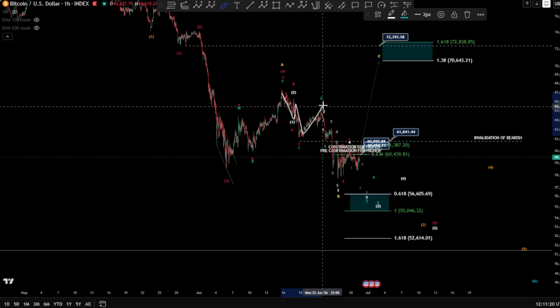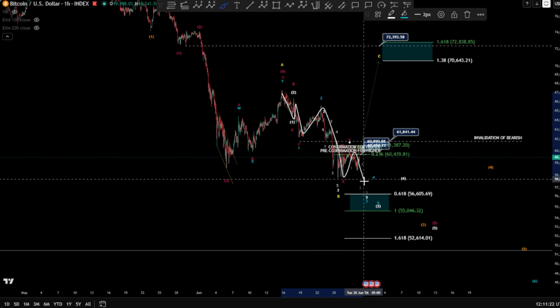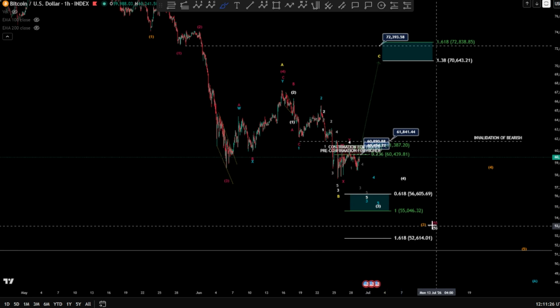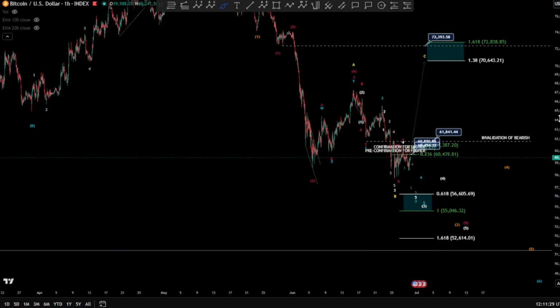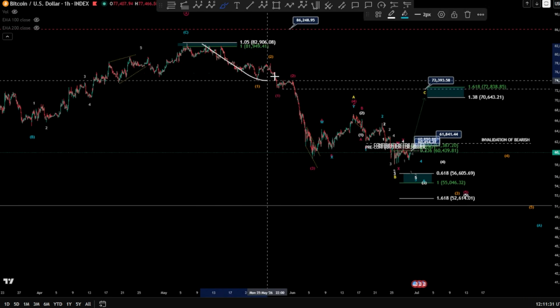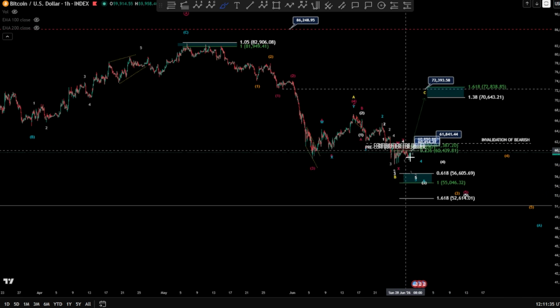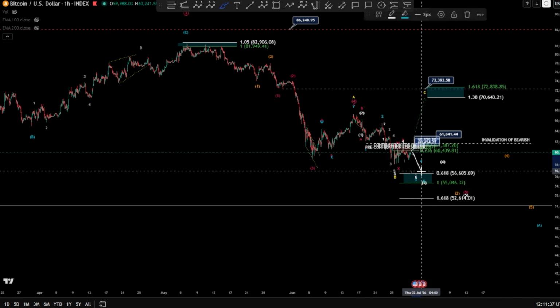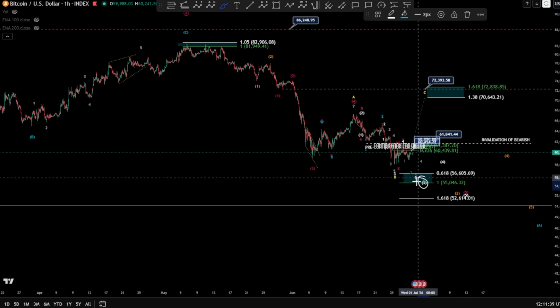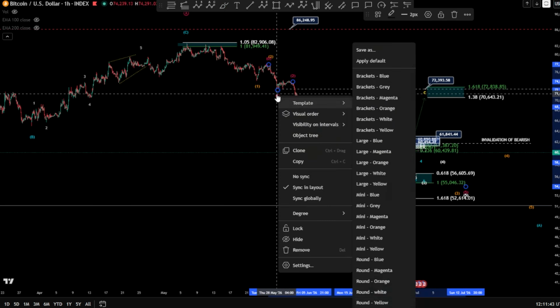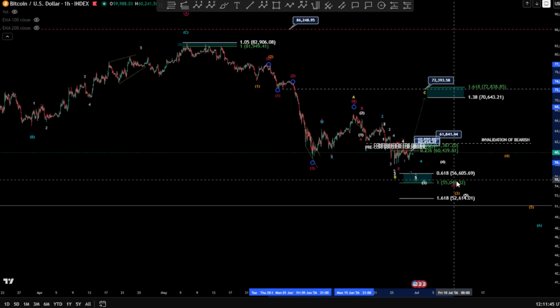You have 1, 2, 1, 2, and wave 3, 4 and a 5 to finish, and finally the wave 3 there, and potentially continuation for the other 1, 2 there, meaning 4 and a 5, this orange 4 and a 5. So what I'm expecting still is a potential double 4, 5 here to finish the major wave 3, which is in major wave 5, which is in magenta here.